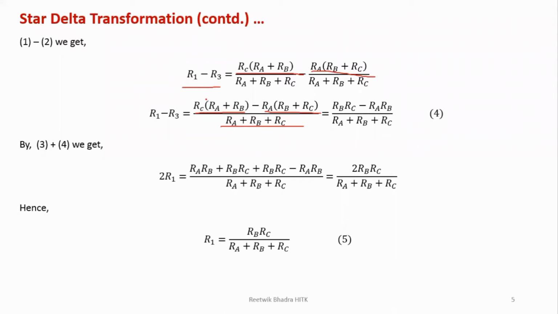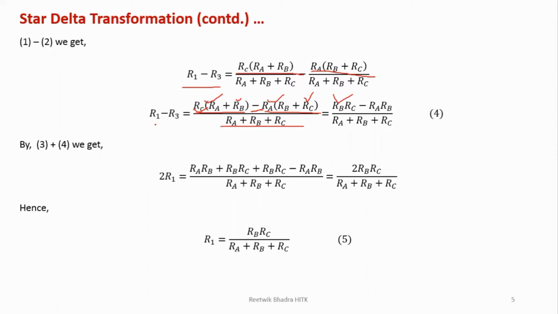So for the first term we get RARC, but minus, so the RARC terms cancel out. The term which remains is RBRC, so RBRC is your first term. And the term remaining from the second one is minus RA. So this becomes your fourth equation.